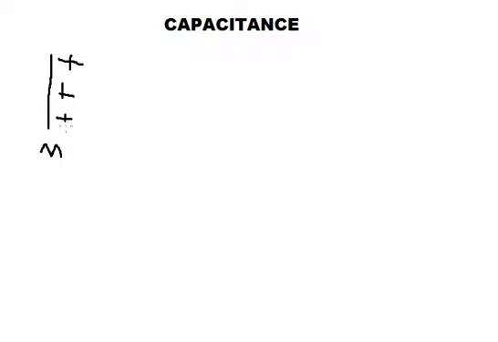Like this, it's a positively charged metal plate. Now I bring an electrically neutral metal plate N close to M. Since it is an electrically neutral metal plate, what happens? It will have an equal number of positive and negative charges.